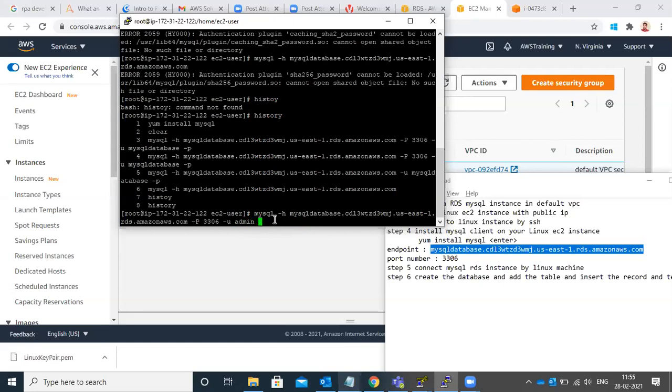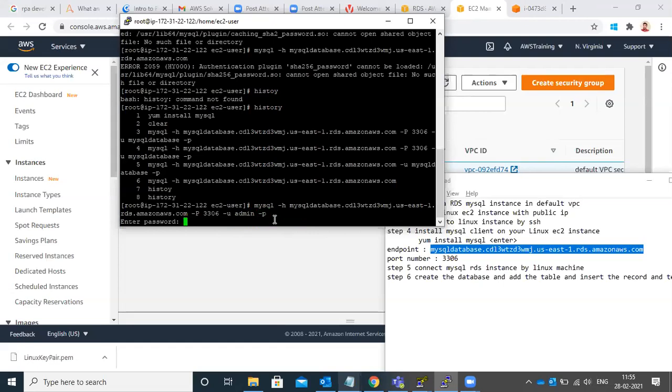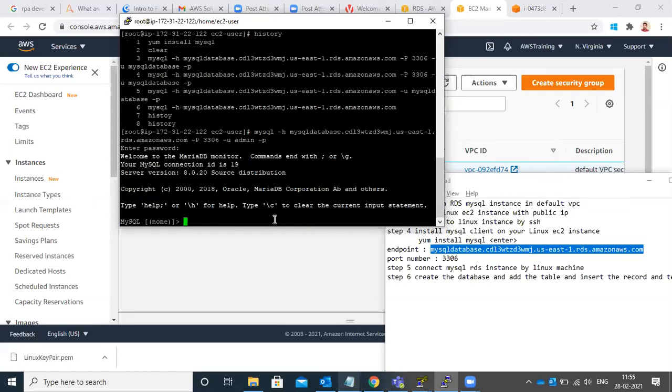Yeah, space hyphen P. Samir, EC2 user is name is EC2 user. No, this is database username admin. Oh, okay. Enter. Give the password. India 1, 2, 3. Oh, connected. Yeah, okay. Connected.